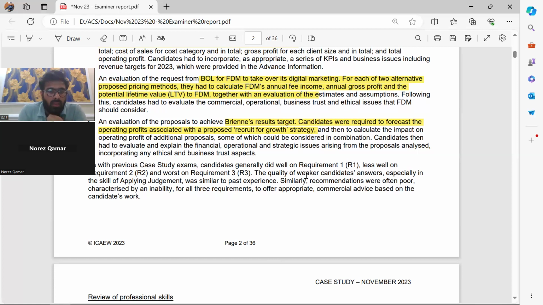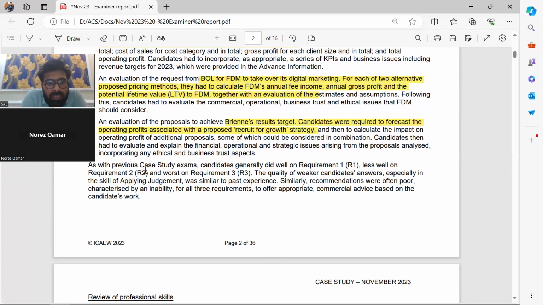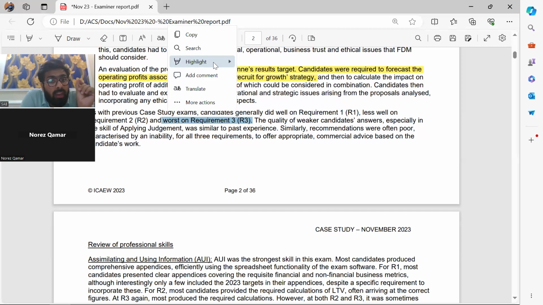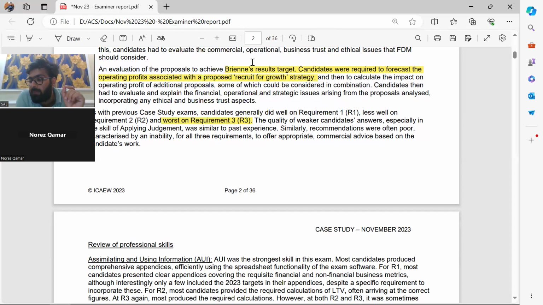Yeah. So now what they have asked is that, as with the previous case study exams, candidates generally did well on requirement one, less well on requirement two, and worst on requirement three. Guys, this is the exam in which you need to pass every requirement, right? And if you are not passing every requirement, then you will be considered as fail.